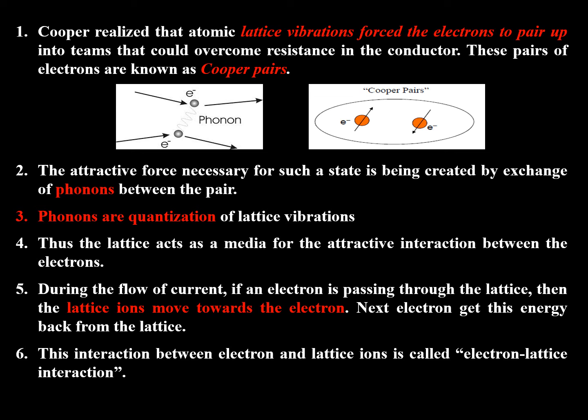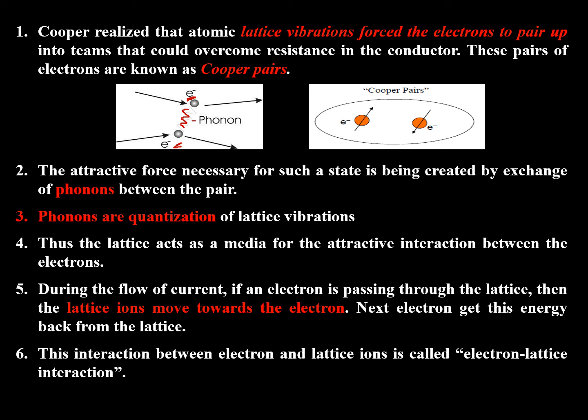Now let's start the explanation. Cooper realized that atomic lattice vibrations force the electrons to pair up into teams. One electron is pairing up with another electron through the lattice vibration, and this lattice vibration is called the phonon.